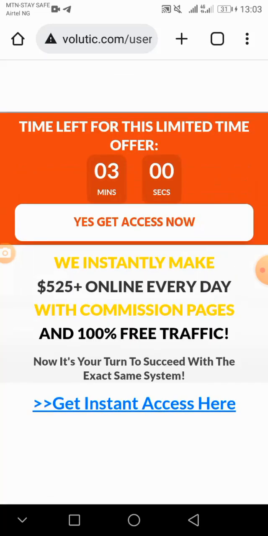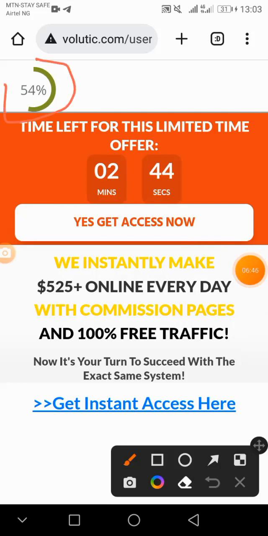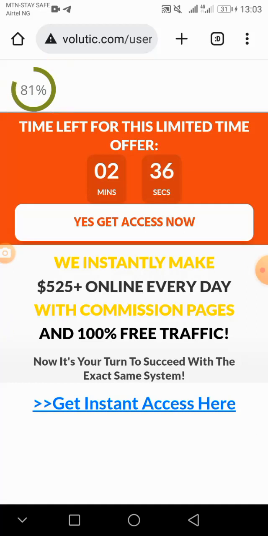Yes, you are going to wait for the advertisement to load to 100. It doesn't even take 5 minutes at all. At least it takes 1 minute. It's very simple. Don't click on anything, just be watching this. Are you seeing it's growing? 57 is growing. Make sure it is 100, then leave it and just go back to your browser. It is added to your account automatically after it has finished loading.